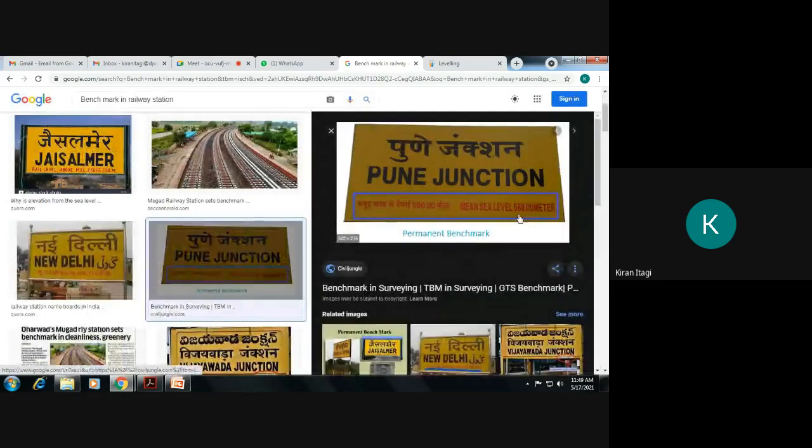Okay, here you can see the MSL written on the stations.